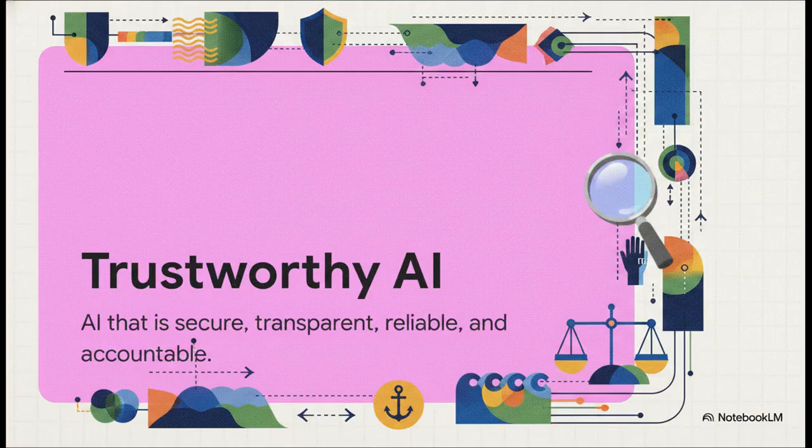Because ultimately, what's the real goal here? It's not just avoiding a fine. Compliance is just the baseline. Trustworthy AI is the actual target. A truly trustworthy AI system goes way beyond mere compliance. It's a system built to be secure against sophisticated attacks, entirely transparent in how it makes its decisions, incredibly reliable in its outputs, and strictly accountable to human oversight.